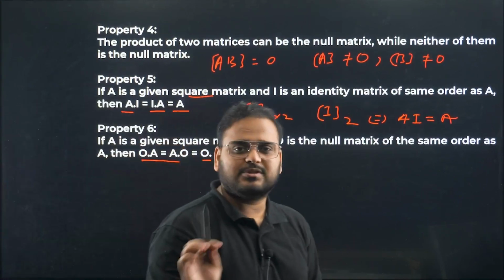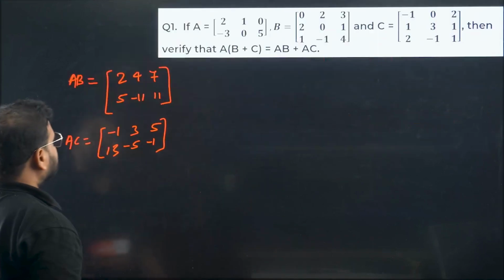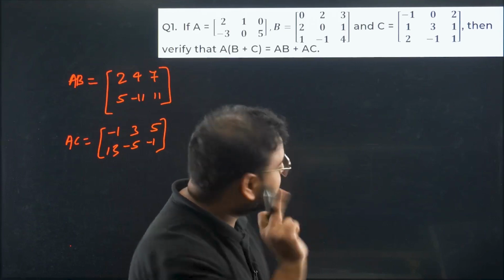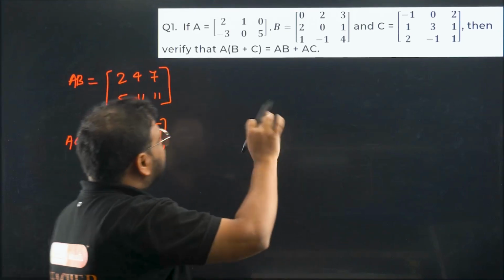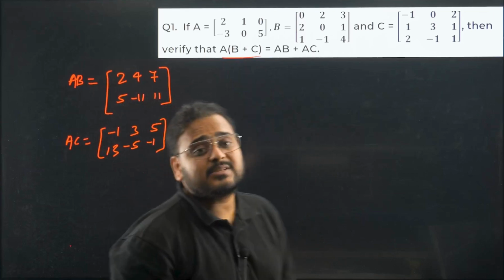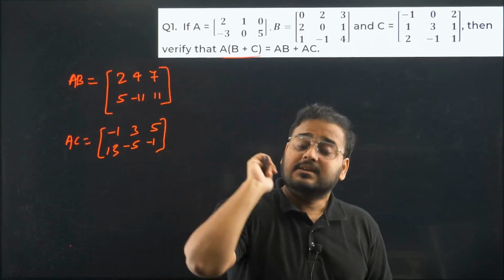0 multiplied with anything will be 0 only, right? That's there. Next we have the first question on multiplication. So we'll see. It might take some time to solve it, but we'll solve it. They are saying verify. What is this, sir? This is one of the properties. This is called the distributive property.